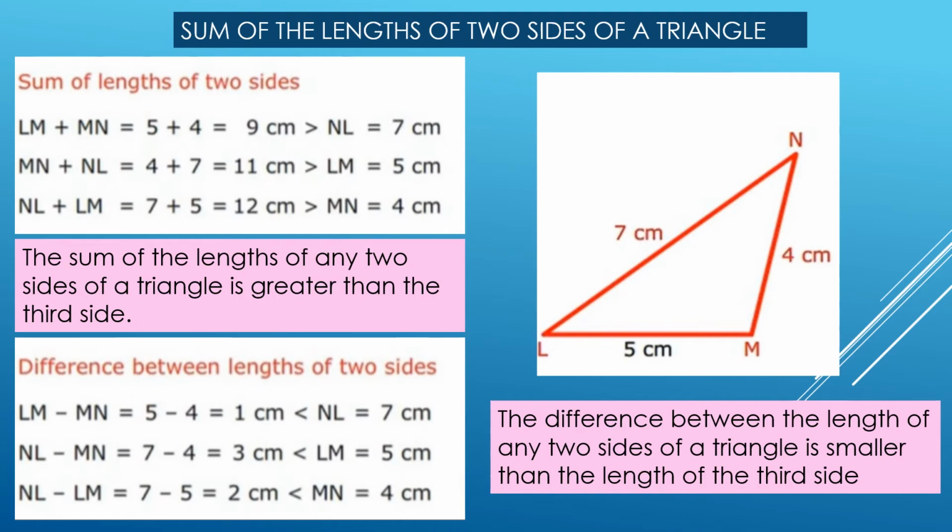Thus, we have seen that for forming a triangle, the sum of the lengths of any two sides of a triangle is greater than the third side. Or we can say that the difference between the length of any two sides of a triangle is smaller than the length of the third side.